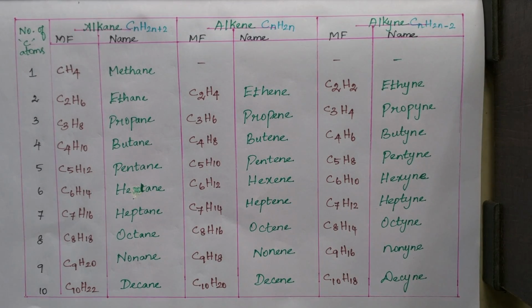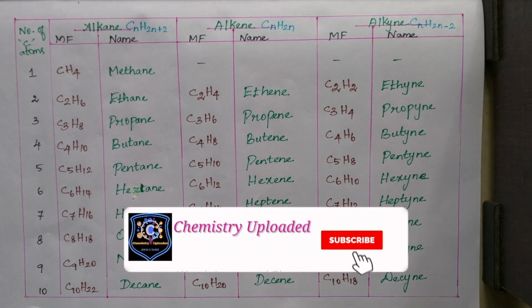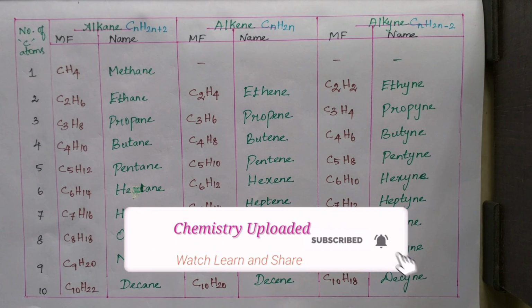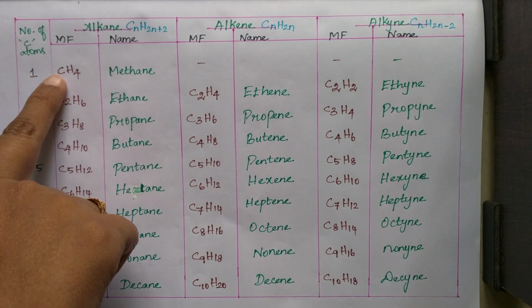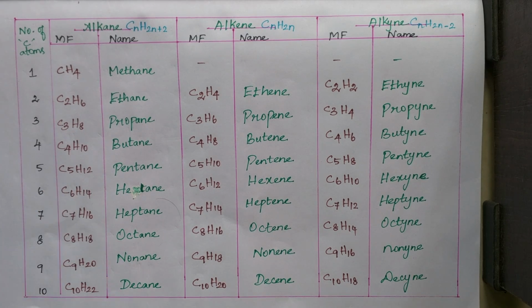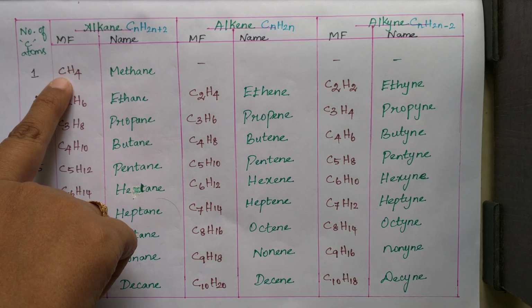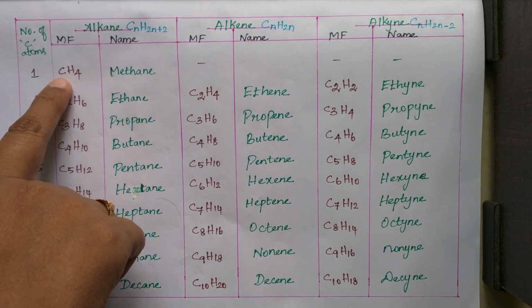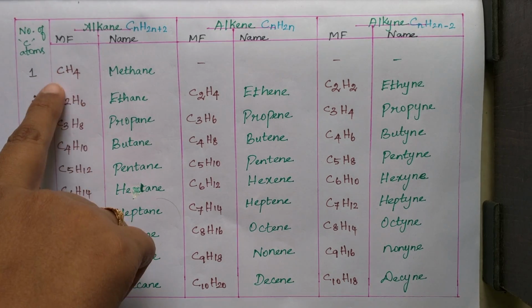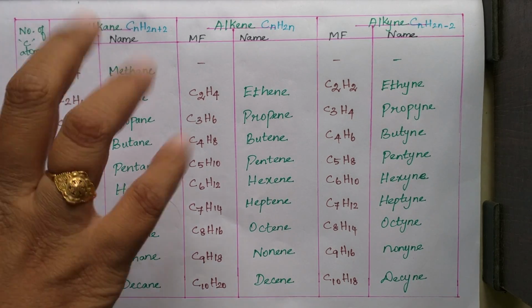This is the homologous series. A homologous series is a series of compounds which show similar chemical properties but gradual changes in physical properties. Why do physical properties change? When molecular mass increases, physical properties also change. So what does molecular mass mean? The molecular mass is nothing but the mass of the number of atoms. See here, 1 carbon, 4 hydrogen, total 5 atoms.